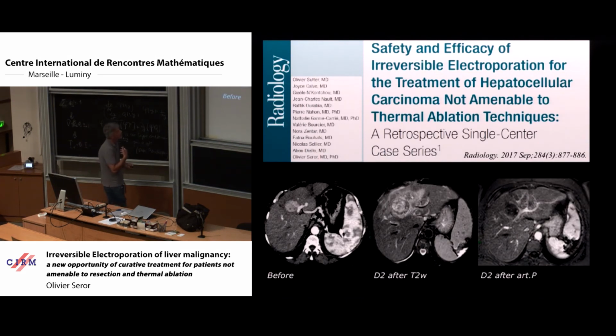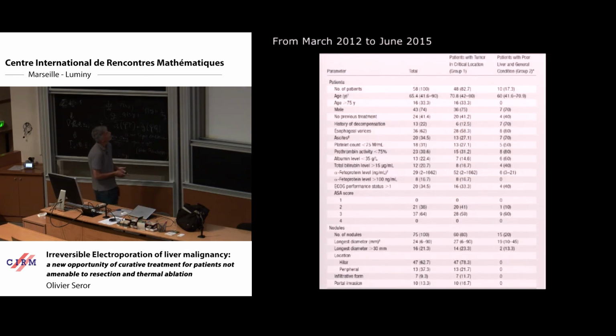So this is our clinical experience for liver tumor. Just quickly to show you, for this initial study we selected 58 patients. There were two groups.